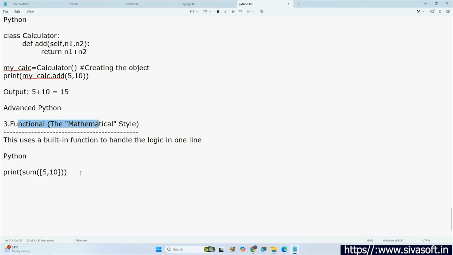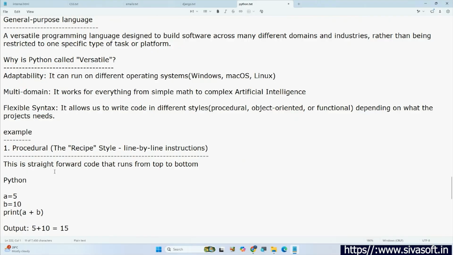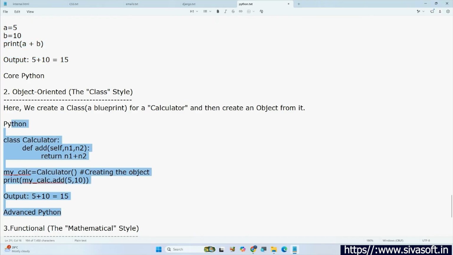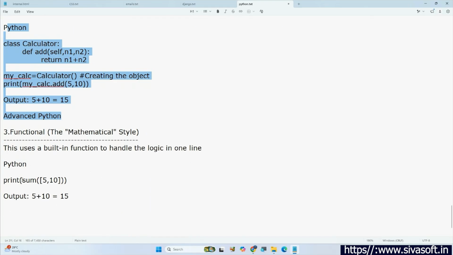And in case of functional, here also, what is the output? This sum is there, right? This is one of the predefined functions in our Python. With the help of this sum function, simply we can add 5 plus 10, which means 15. In all these cases, the output is the same, but we are having different styles. Other than this, nothing is there. If you understand, okay. If you are not going to understand, just leave it. Whenever we start core Python programs, you'll be having clarification on this. Whenever we start advanced Python, these syntaxes. In core Python only, you'll be getting the clarification about these types of built-in functions.